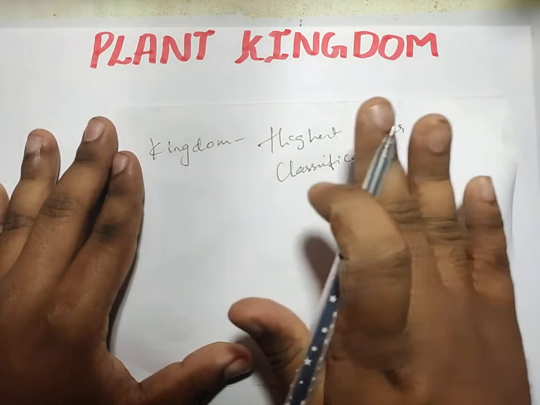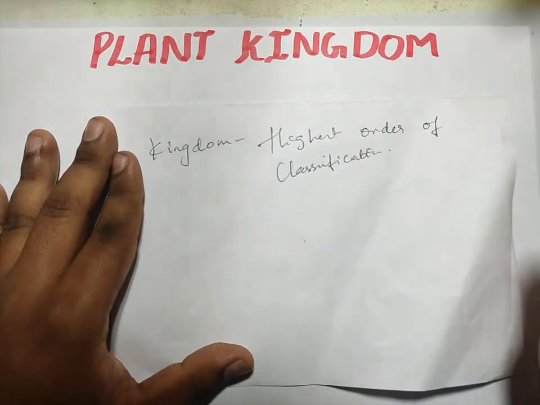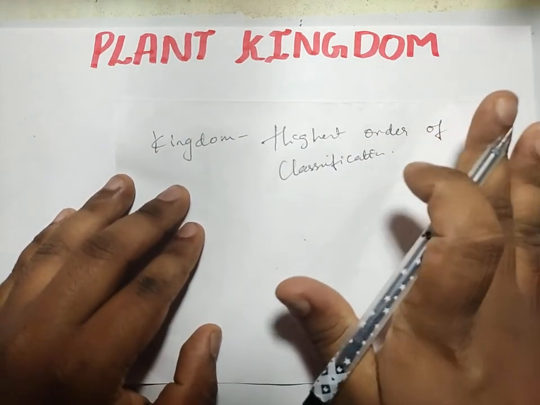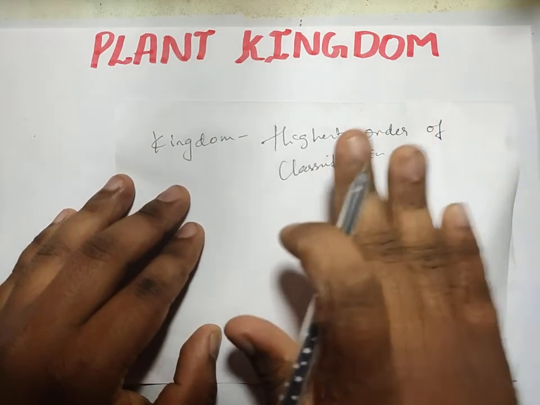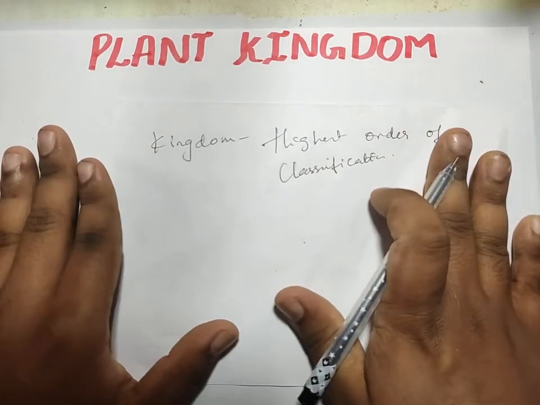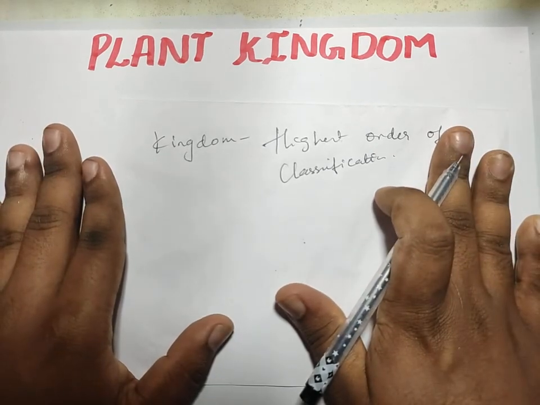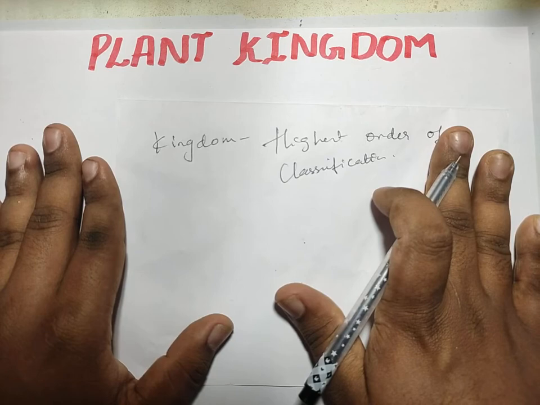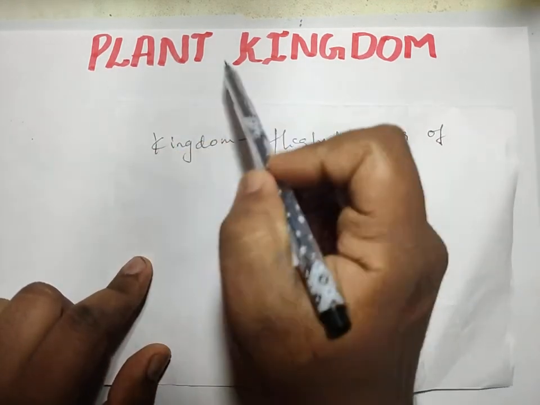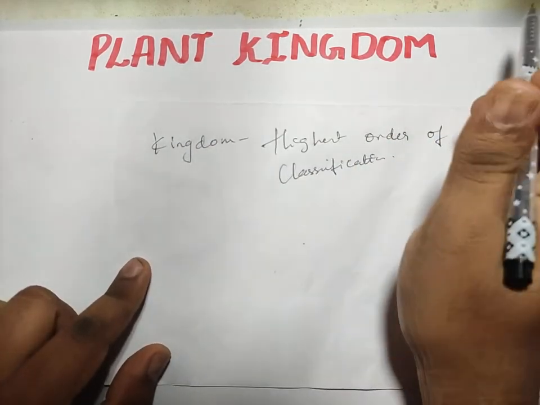It may be aquatic or terrestrial, found in water or on land, irrespective of size, shape, and where they are found. If an organism is green in color and photoautotrophic, I mean if it is able to produce its food by using light energy, then it can be classified as a plant. So this is the general definition for a plant.